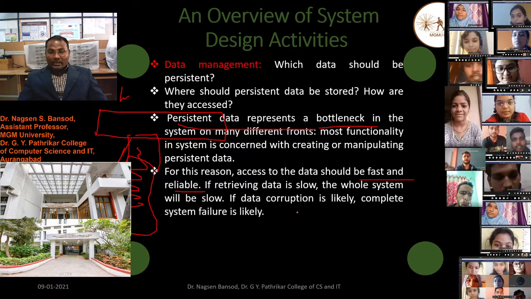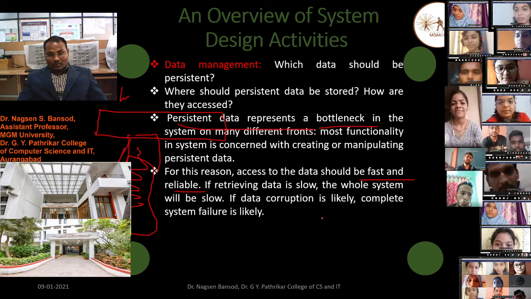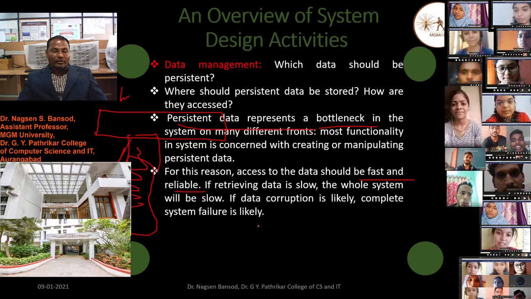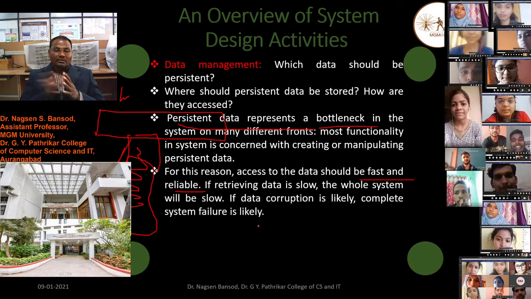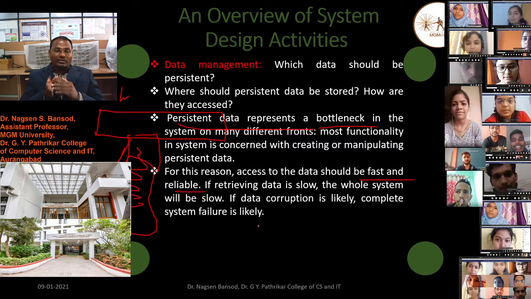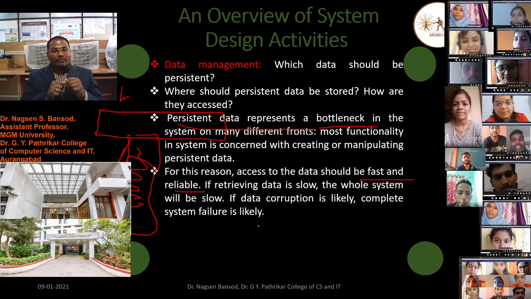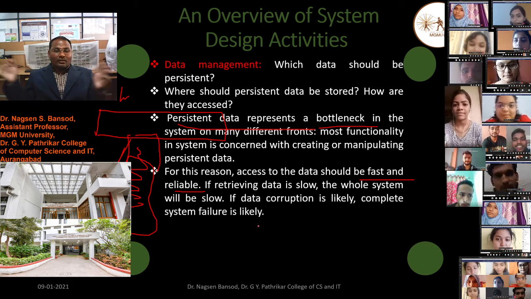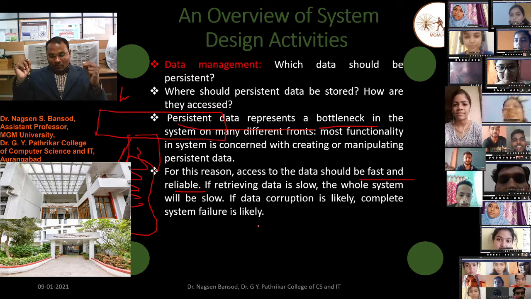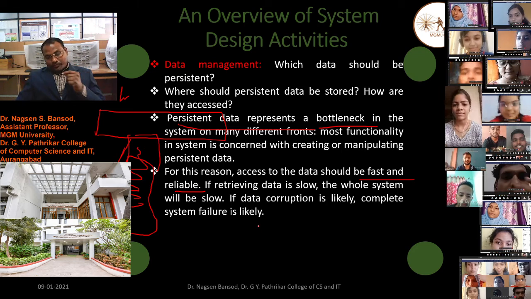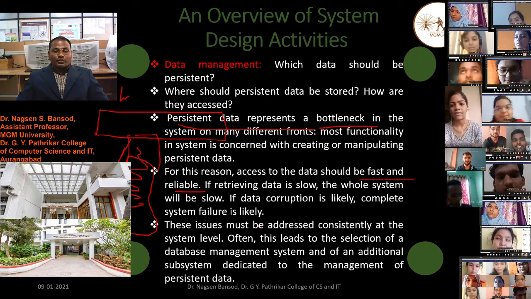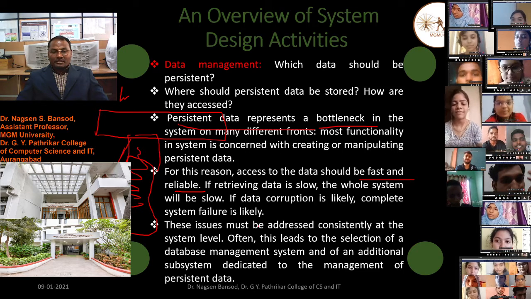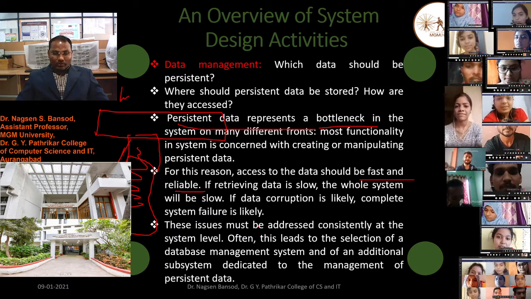If data corruption is likely, complete system failure is likely. If some of our web product data is corrupted by some comments, then our whole system will fail and will not be workable. These issues must be addressed consistently at the system level.